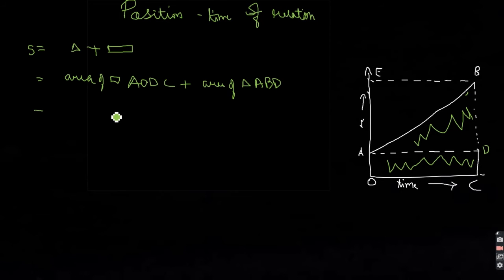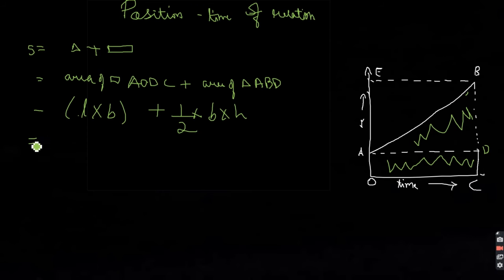So in the position time relation, what we are actually going to do is find the area of triangle ABD and area of rectangle AODC. So how do we find the area of the rectangle? That is length into breadth, and for the triangle we do half into base into height.